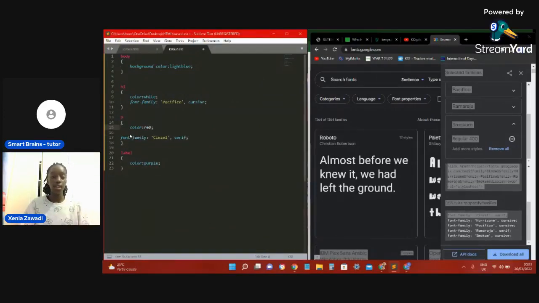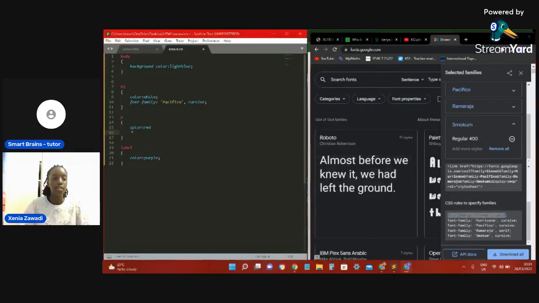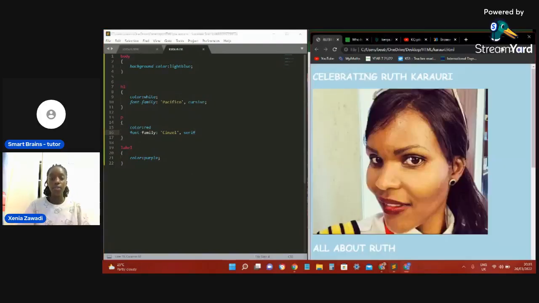Red. My font for paragraphs is Cinzel. We copy from here, the Google Fonts, and paste it on the CSS. We save and refresh.